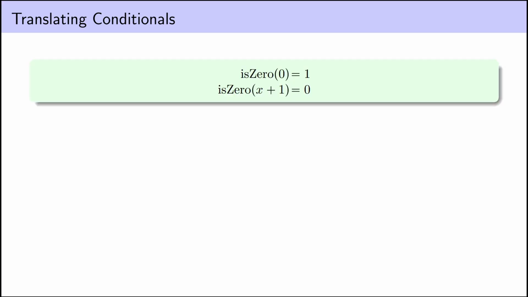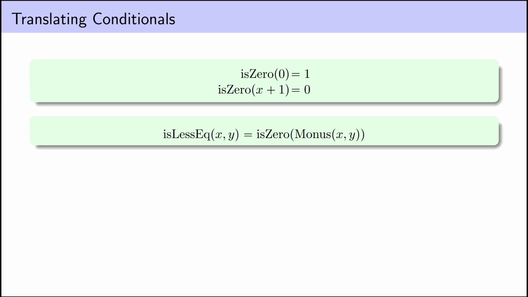It seems like we're building up a pretty practical programming language here, but it's really only going to be useful if we can do conditionals. Of course, everything in this language is natural numbers, so let's just do the standard thing and let 1 represent true and 0 represent false. This cheap trick here, using the constant 0 and 1 functions, gives us a function that tells us if a number is 0. This might seem silly, but we can compose with our monus function to create various inequalities.